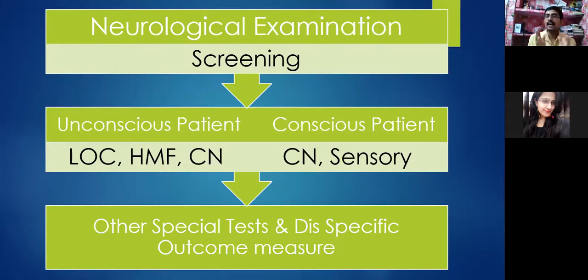So this is how we will assess the unconscious patient. First of all, we'll go for the level of consciousness, then the cranial nerves, and in this we'll also observe the posturing of the patient. In the posturing, we will see if there is some sort of decorticate or decerebrate posturing. We'll see and try to localize accordingly.